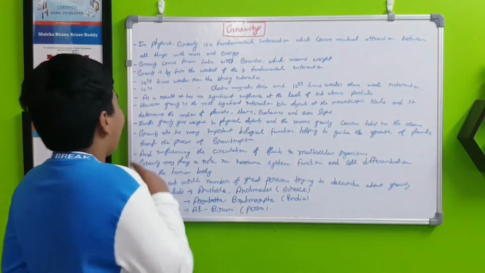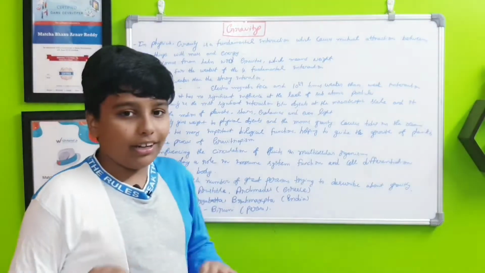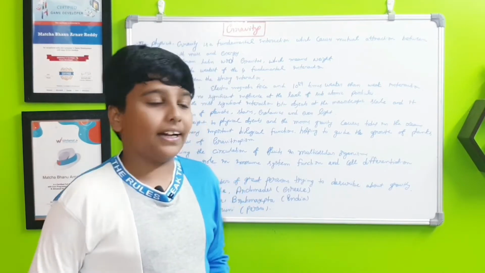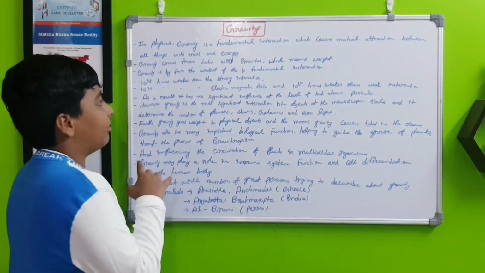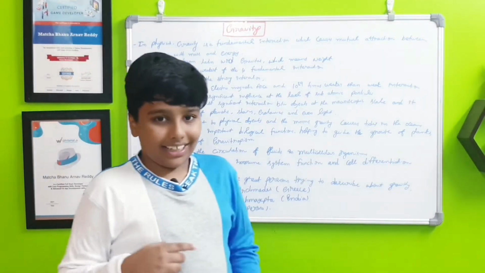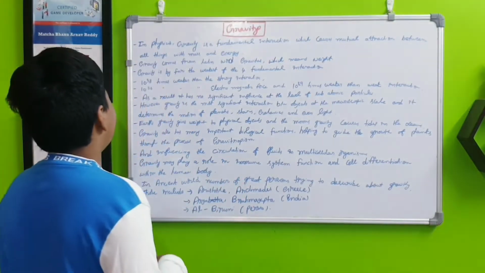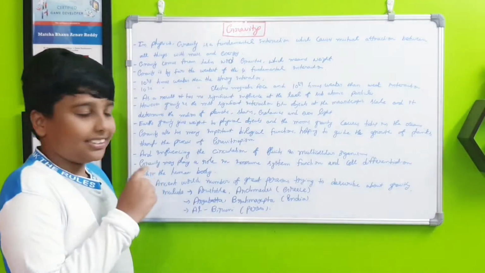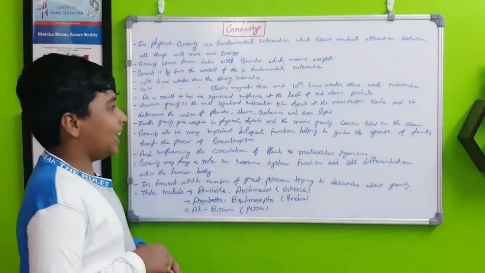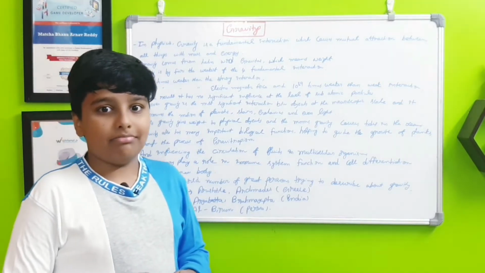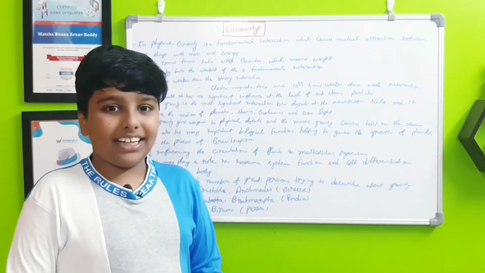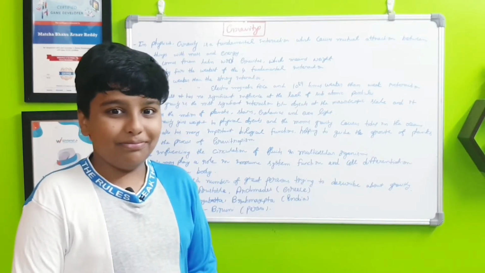So gravity is by far the weakest of all four fundamental interactions. There are four: gravity, strong interaction, electromagnetic force, and weak interaction. Gravity is 10 to the power of 38 times weaker than the strong interaction, that is 1 followed by 38 zeros.